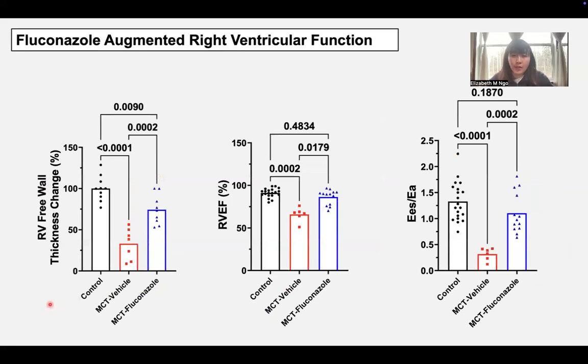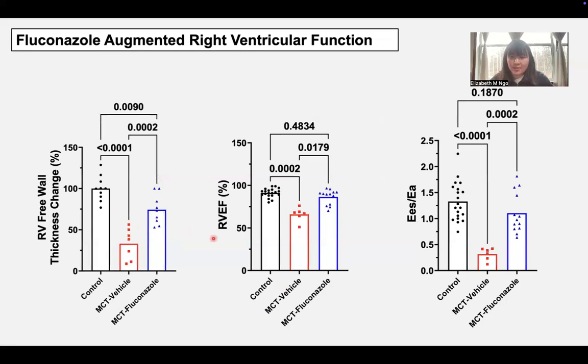Additionally, we also evaluated how fluconazole affects right ventricular function. From echocardiography, we saw an improvement in the right ventricular free wall thickness change in the fluconazole group. The RV free wall thickness change is a way we assess RV contractility. So the increase in the fluconazole group means that the RV in the fluconazole rats was better able to contract and eject blood.